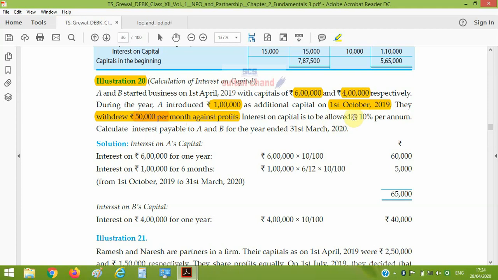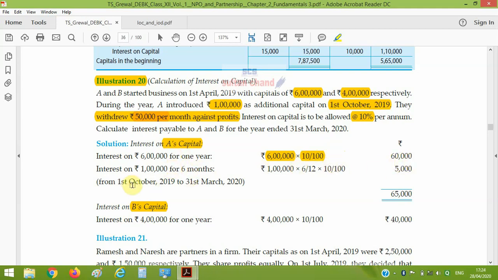Interest on capital is allowed at the rate of 10%. You have to compute it simply for partner A and for partner B. For partner A, who introduced the amount on 1st October, it means after 6 months, starting capital is 6 lakh, so 6 lakh at 10% for half year, that is 1 by 2, you will get 30,000.